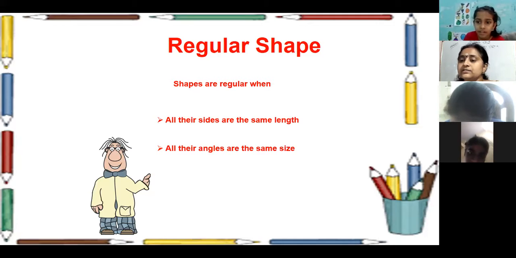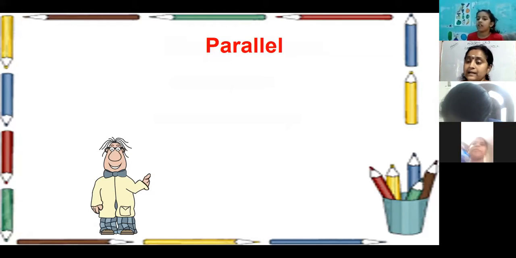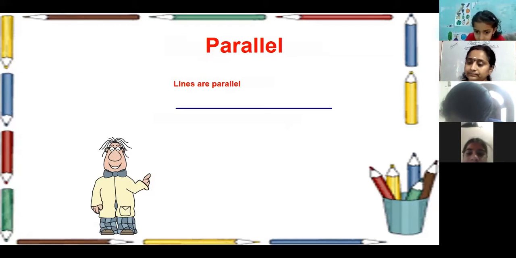So in square and rectangle, which shape is a regular shape? Square, ma'am. Why? In a square, all sides are equal and all angles are also equal. Okay. Next, parallel lines. What are parallel lines? When will we say the lines are parallel?